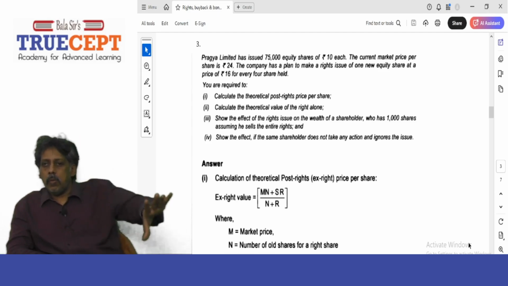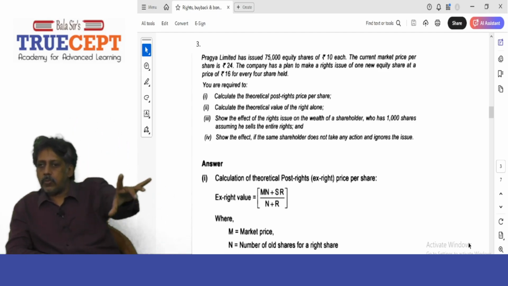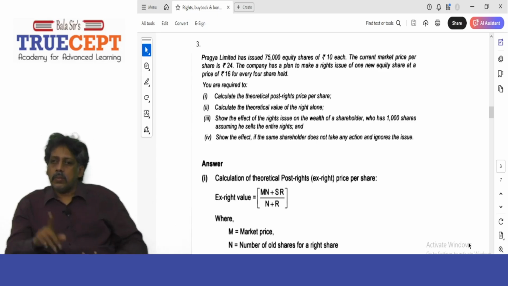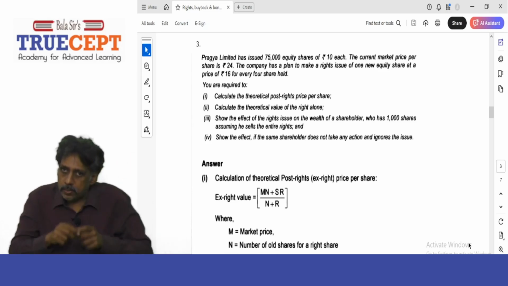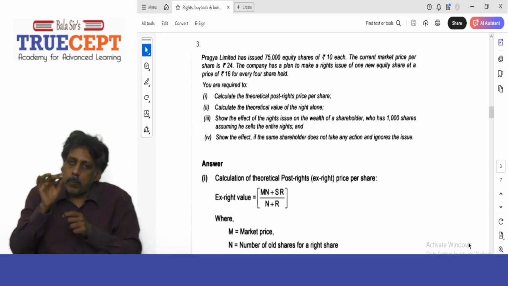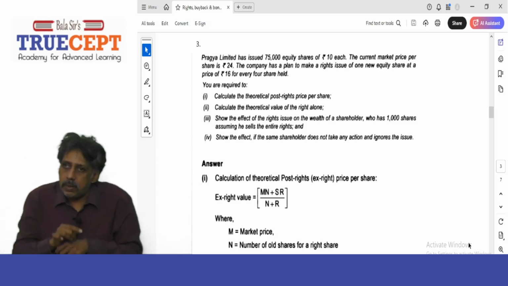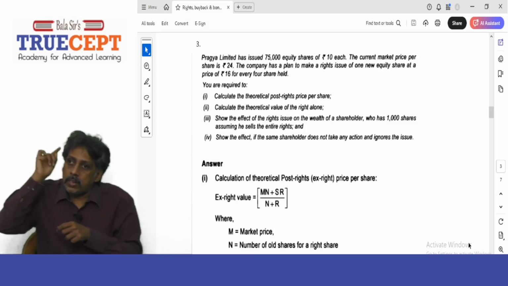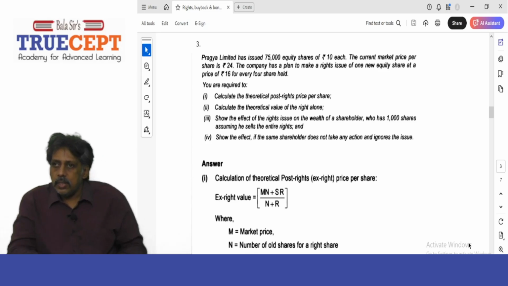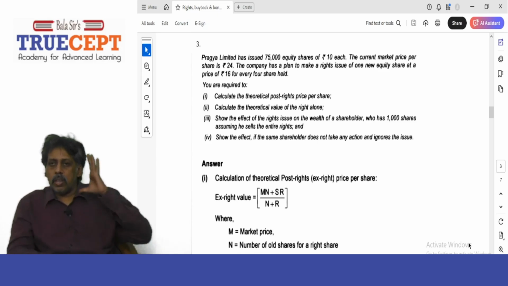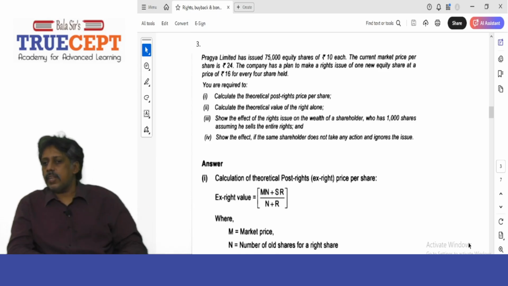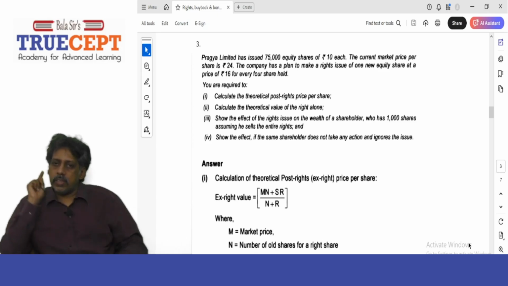Now tell me what is 24 rupees minus 22.4. For every share that you bought in the market, you paid 1.6 extra. That is the amount you paid for the right that is attached. How many shares did you have to buy to get 1 share? 4. What is 4 into 1.6 per share? 6.4. So 4 into 1.6 will give you 6.4.